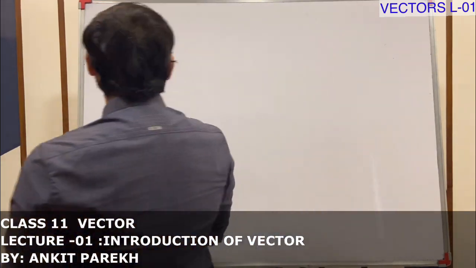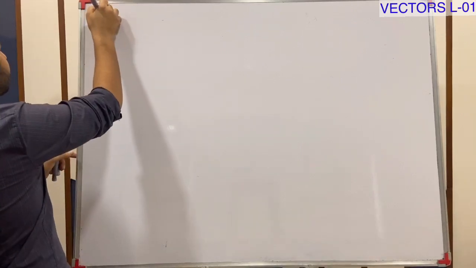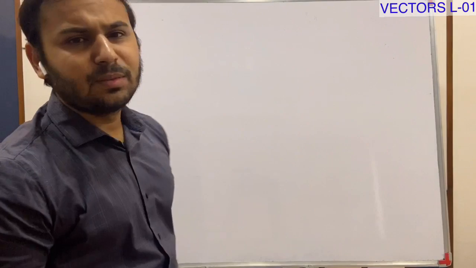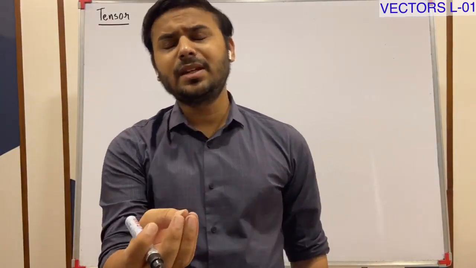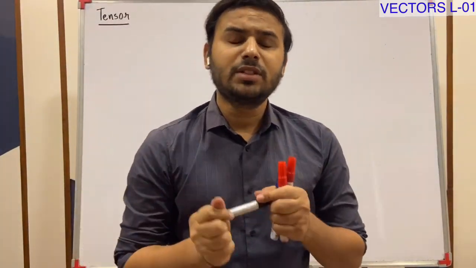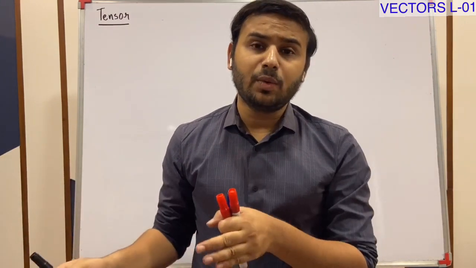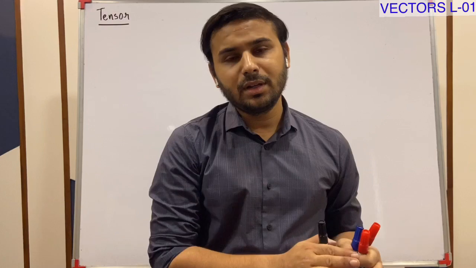Now, let me start with a word which is named tensor. You must know that there are basically two types of quantities: one is basic or fundamental quantities, and the other is derived quantities.